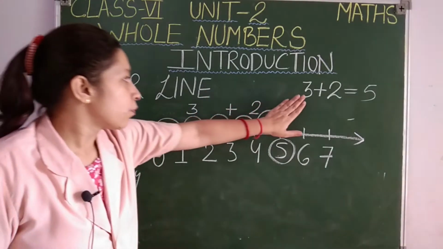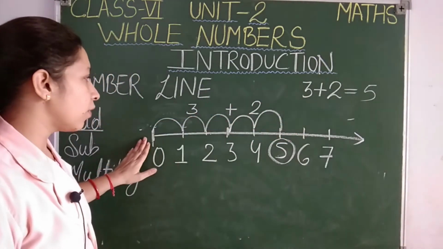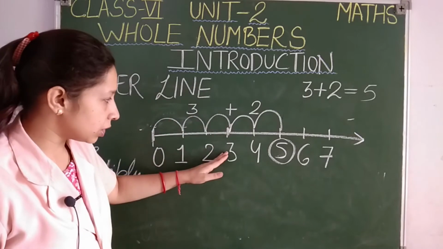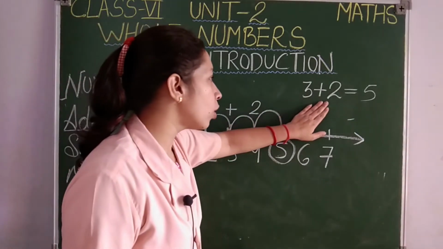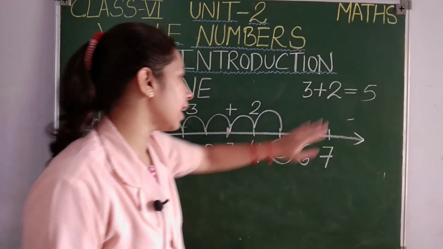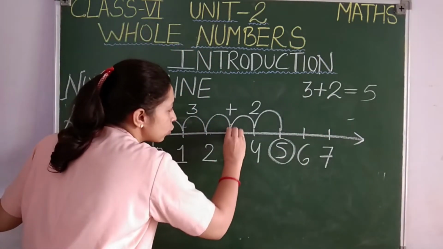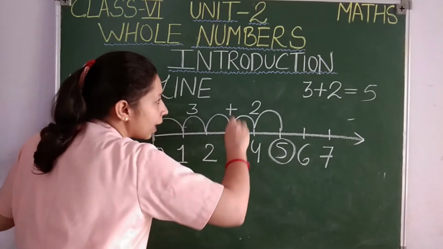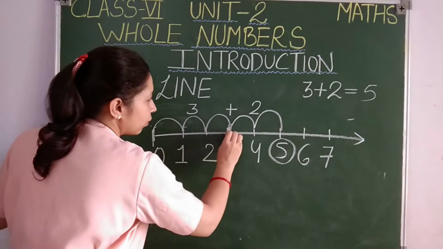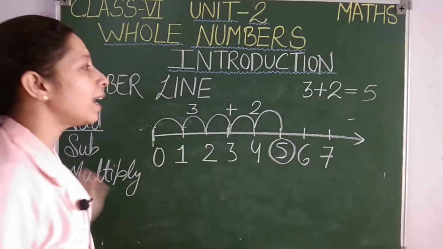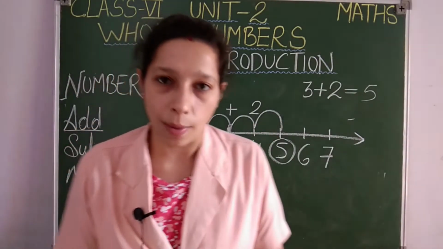So for the first number, start counting from 0, jump that many numbers and reach the first number. For the second number, what are you going to do? See what is written in the second place, and from where you have stopped for the first number, from there again count the number given in the second place. So after 3 I counted 2 more and I reached 5. So this is the addition on the number line students.